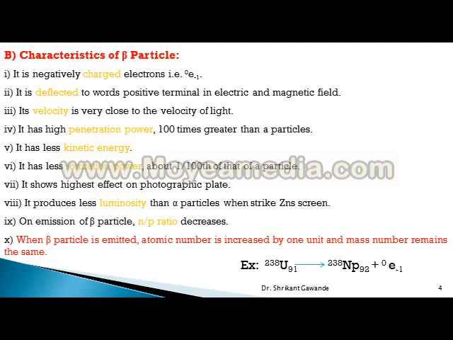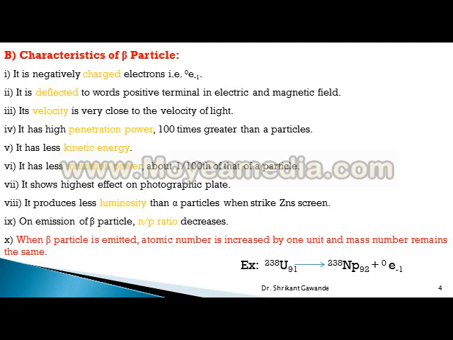Its velocity is very close to the velocity of light. It has high penetration power but less kinetic energy and less ionization power.